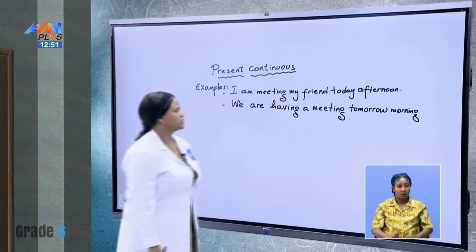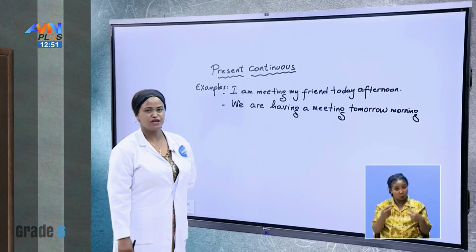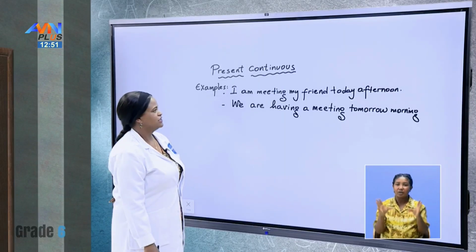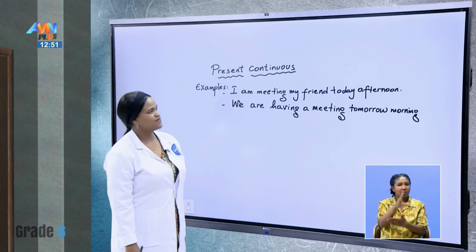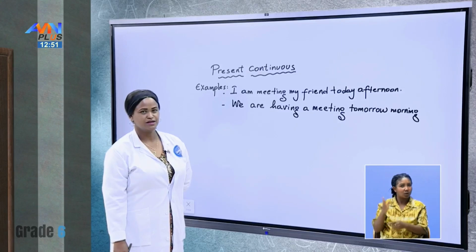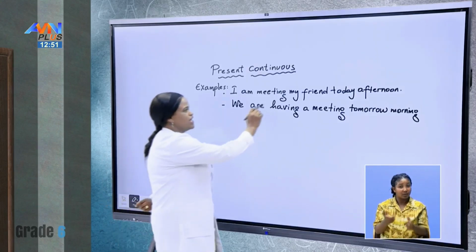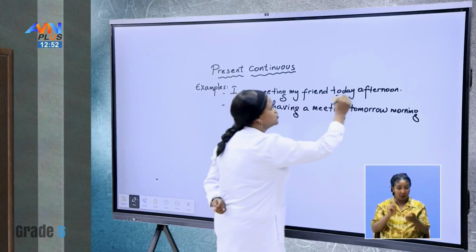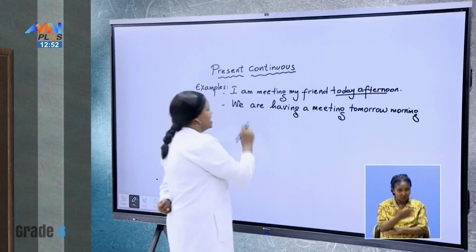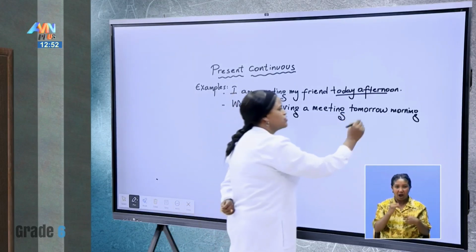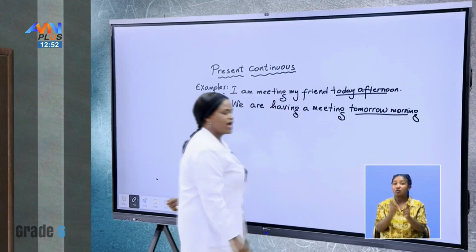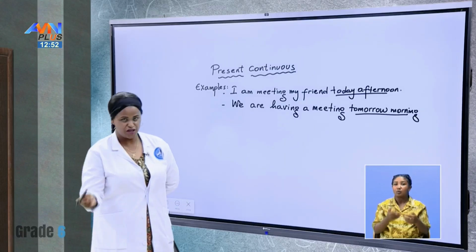Look, we are having a meeting tomorrow morning. Can you tell what kind of actions these are? In the first one, I am meeting my friend today afternoon, and we are having a meeting tomorrow morning. We have a specific time in the future.